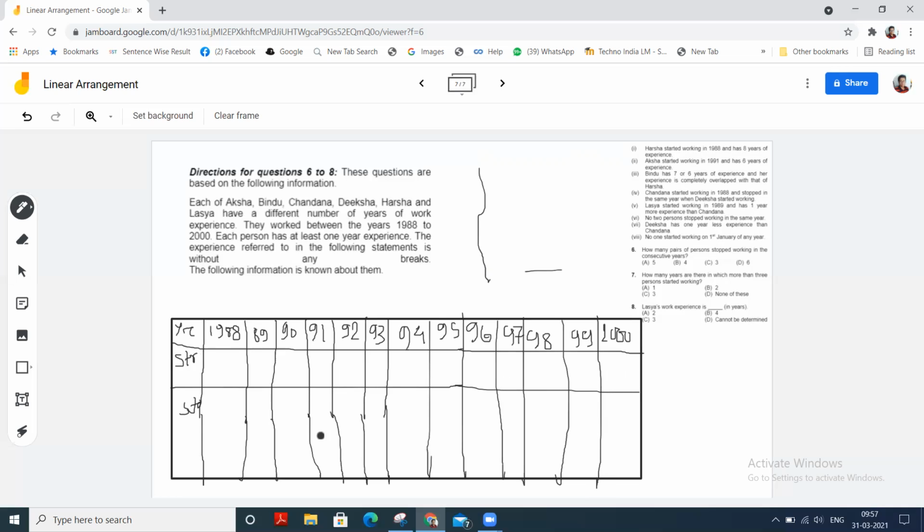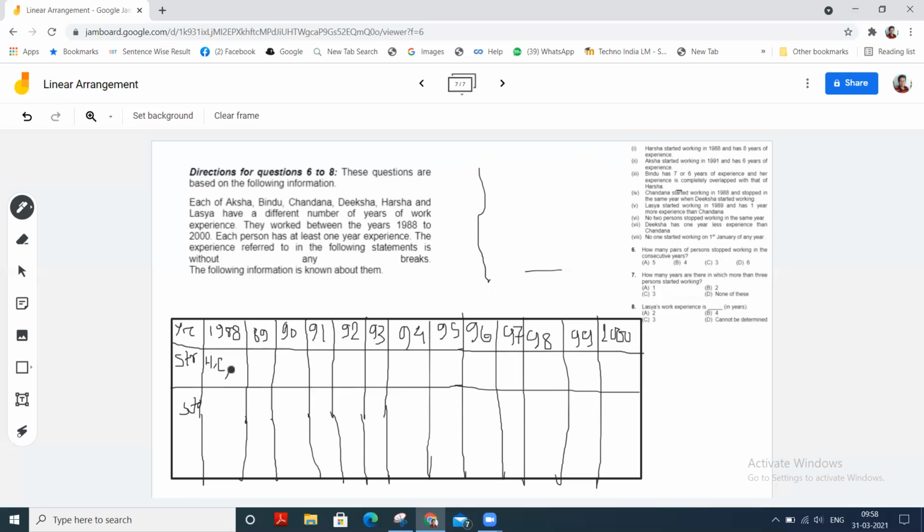So in 1988, Harsha started his working. Chandana also. And who is another one? Her experience is overlapped with that of Harsha.